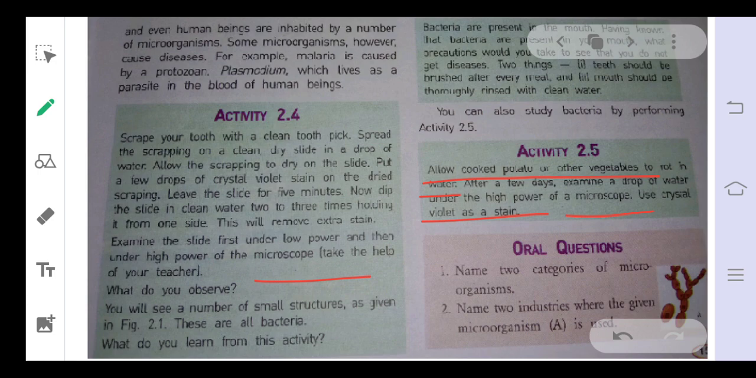Okay, now there are some oral questions. Name two categories of microorganisms. We had discussed the different categories like bacteria, fungi, virus, algae and so on, so you can write any two. Okay, name two industries where the given microorganism is used. It is yeast. We had discussed it is used in the fermentation process, and it is used in different industries like the beverage industry, alcoholic beverages, and it is used for making bread. Okay, so that is the use of this micro